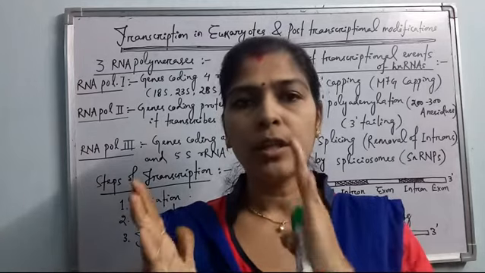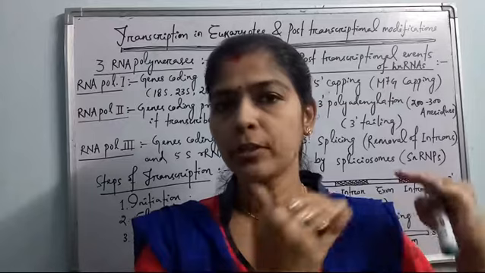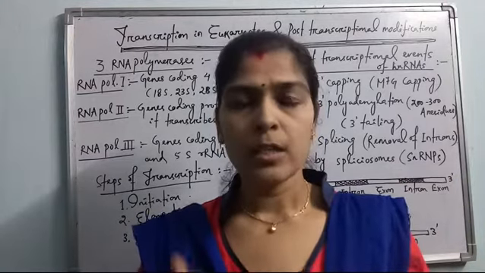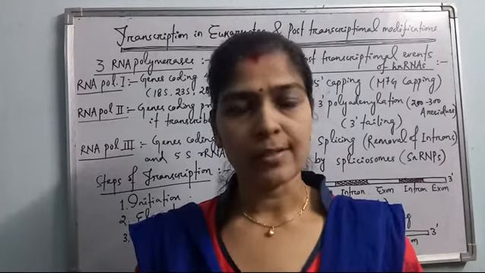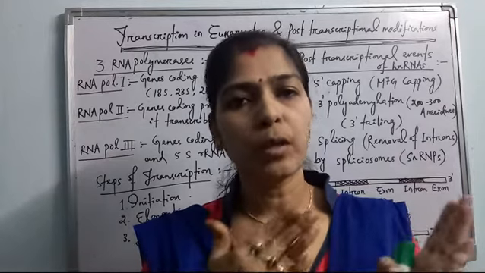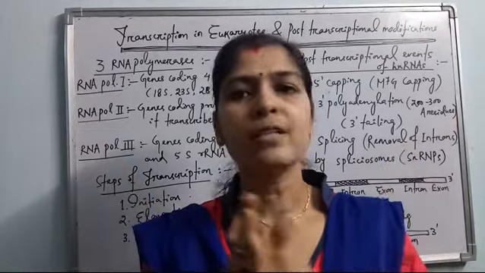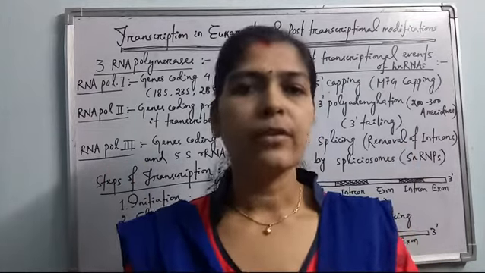These exons and introns are present alternatively. In post-transcriptional modification, the third step is splicing. Splicing means removal of the introns, the non-coding sequences, so that the exons, or the coding parts, will be joined again. All these things we'll discuss in detail here.